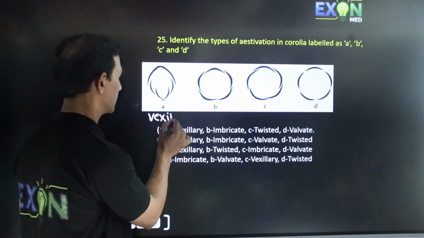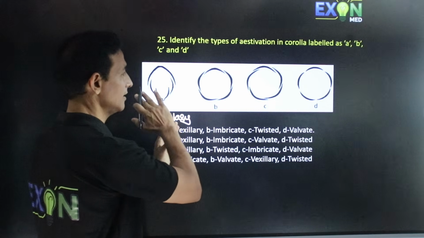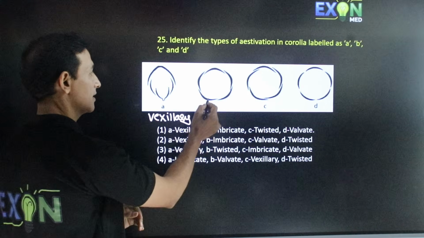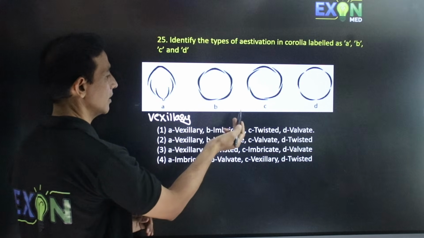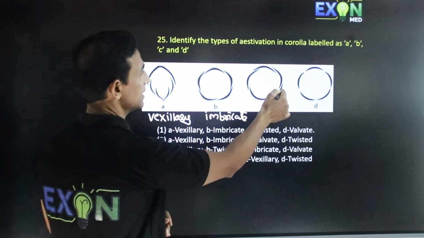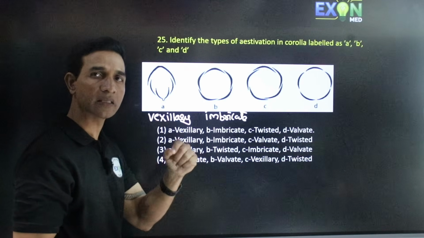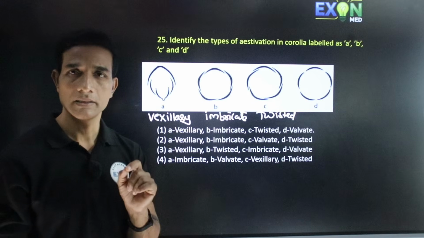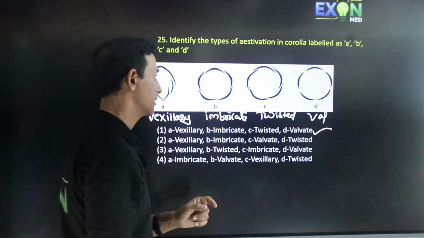This is vexillary estivation. In the textbook they have given them serially from that side to this side. Now here it is twisted. So you can go with the second one after vexillary, where one petal is inside, one petal is completely outside, and the other three overlap. It is imbricate. And here each petal overlaps regularly, so that one petal edge is outside and one petal edge is inside. It is twisted. And the last one is where the petals just touch their margins with each other without overlapping. It is valvate. Hence the correct option is 1.